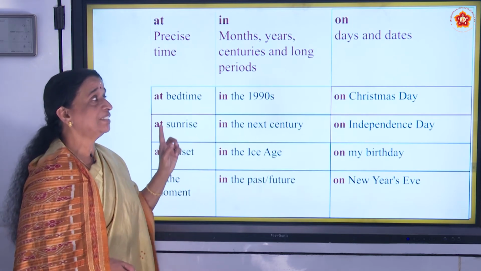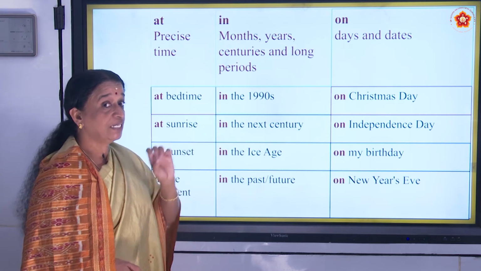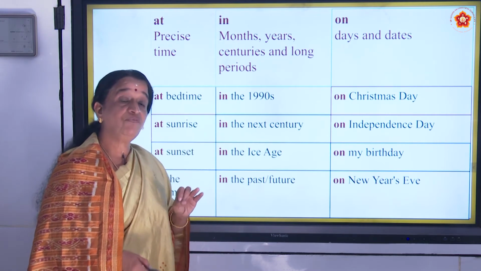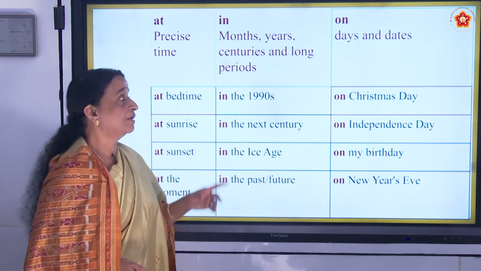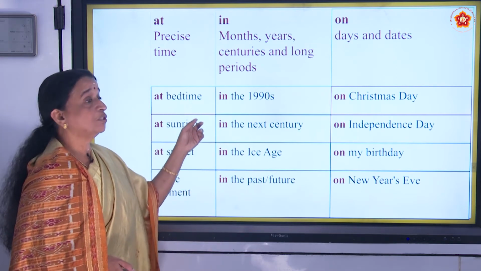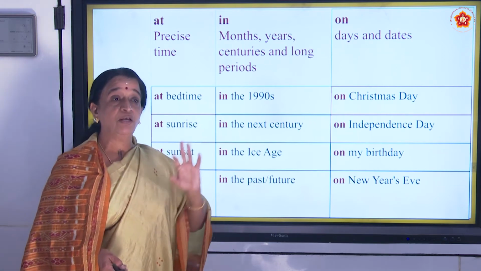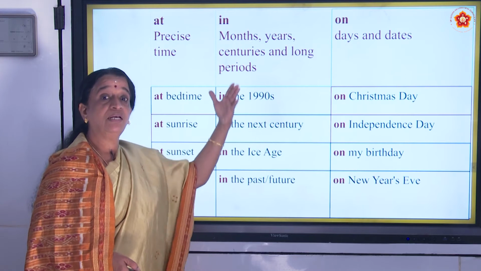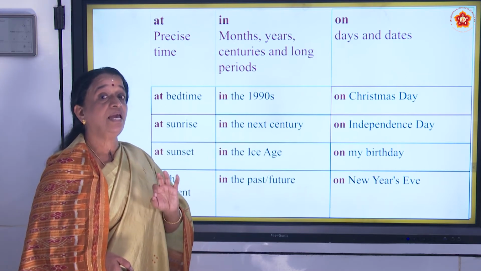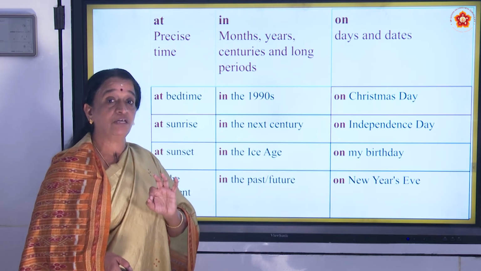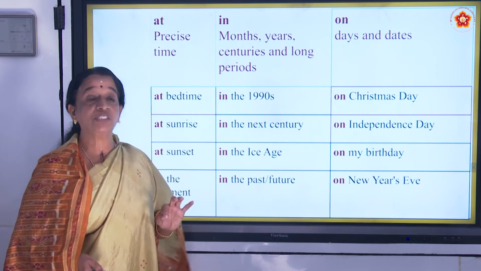So these are the places where you use in, on and at. At for specific and in for non-specific and on for general. Now see, whenever you write something, you go through all the slides that I have given and you will be able to write anything, any prepositions to be filled in any of the blanks, you can use that.